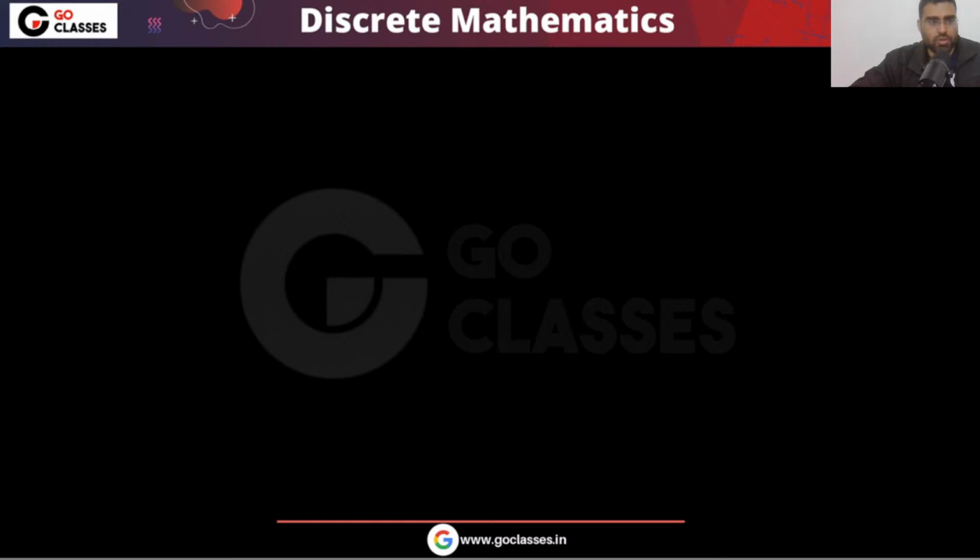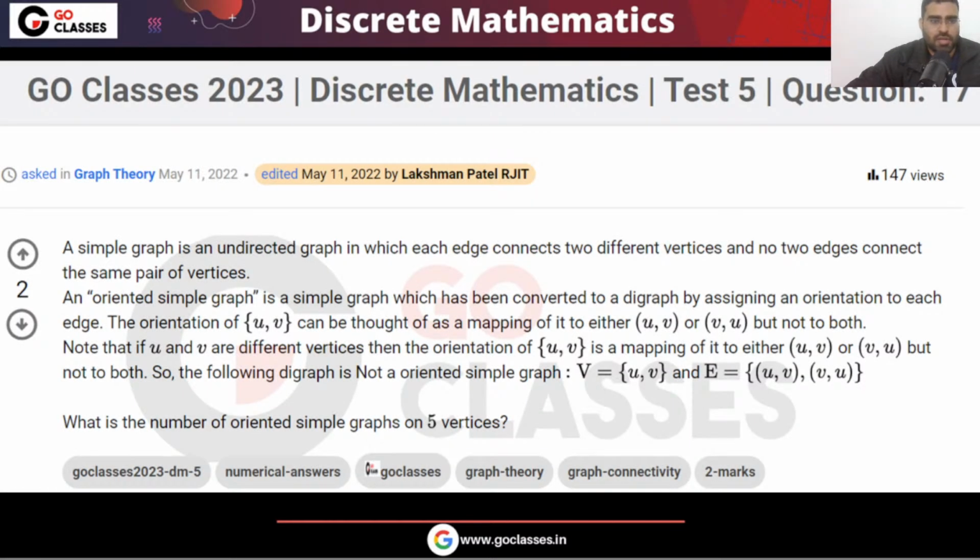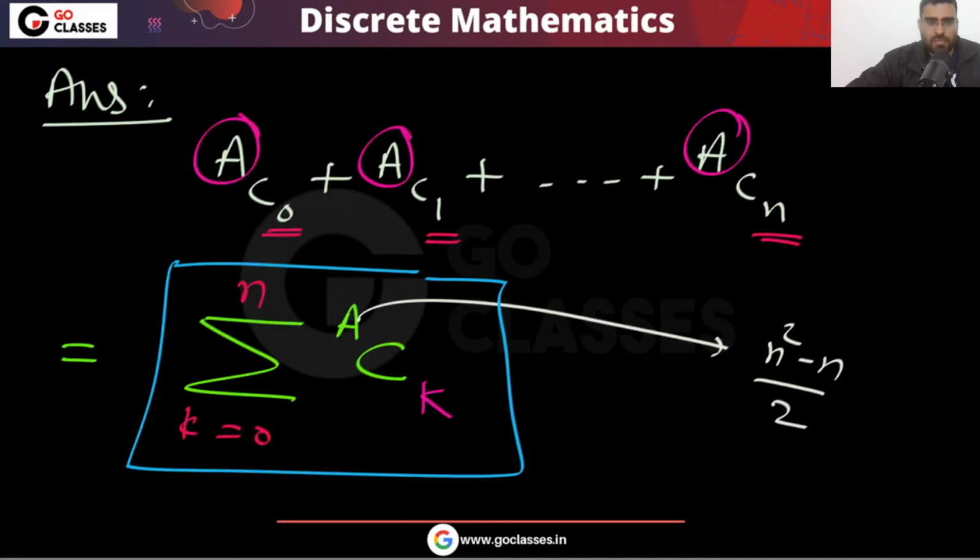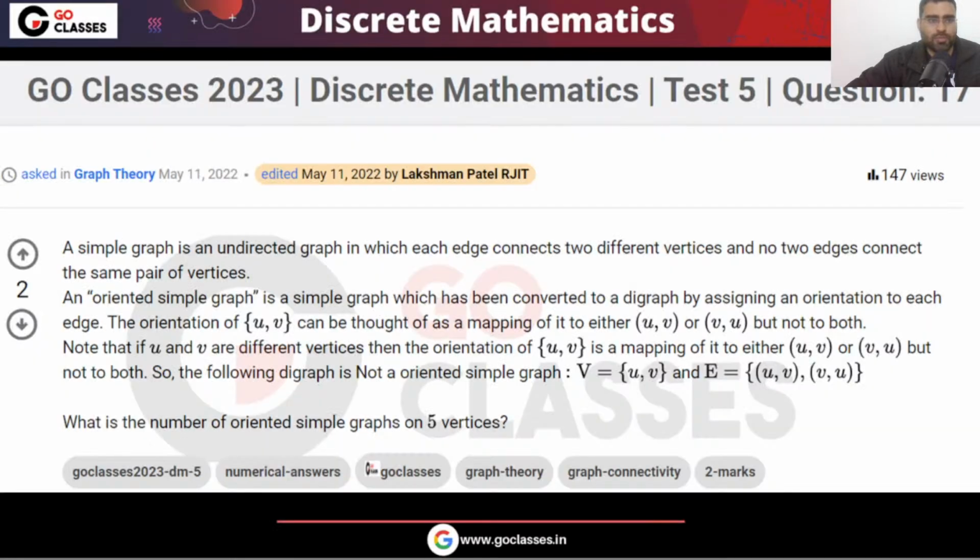Okay. So now let's move on. Now let's see this. Okay, let's move on to the next question. This is actually a GO Classes test series question, but I wanted to take this question because this is another standard question, a very nice question. So read this question and tell me the answer. This is GO Classes discrete mathematics test 5, question number 17.